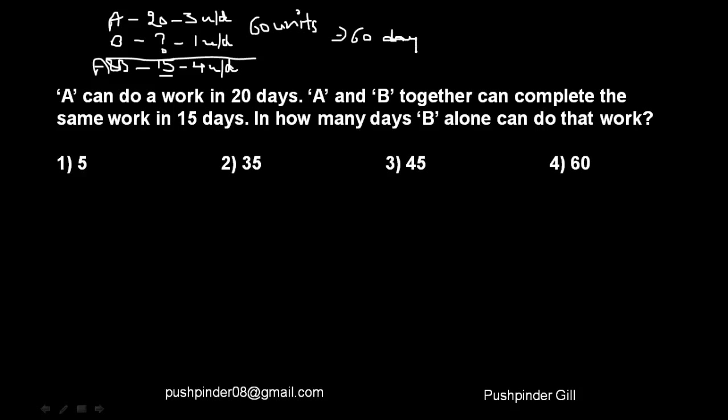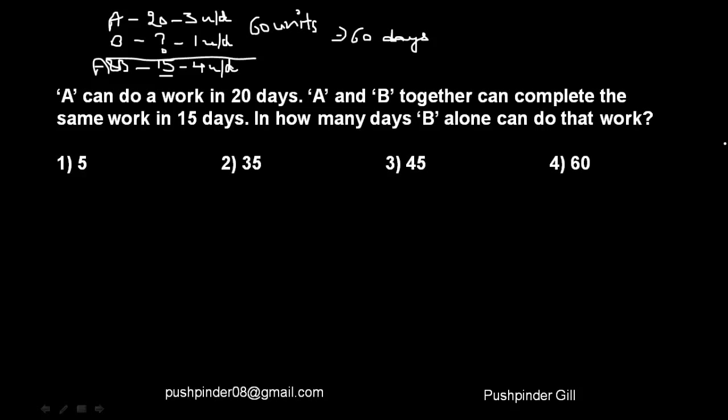It's like if he eats 1 burger every day and he has to eat 60 burgers, that means he'll take 60 days, right? So I hope it's clear to everyone what I'm trying to convey here. Let's take a quick recap. So what was the question asking us? The question was that A can do a work in 20 days, A and B together can do the same work in 15 days. In how many days can B alone do that work?